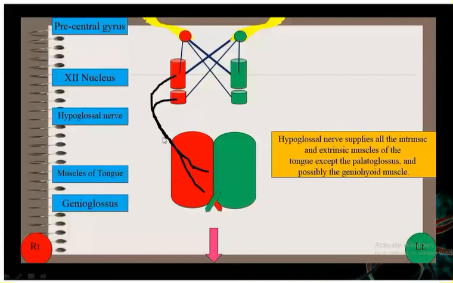So before understanding upper motor neuron lesion and lower motor neuron lesion of the hypoglossal nerve, you have to remember